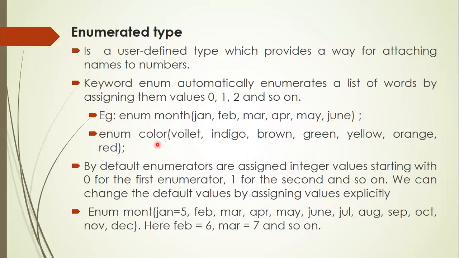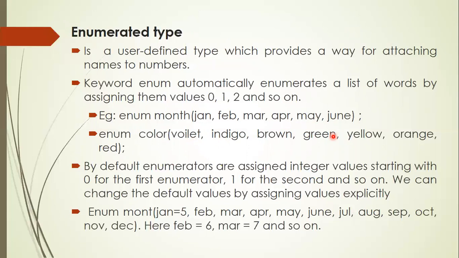The second example, the enumerated data type name is color, and the enumerators are violet, indigo, brown, green, yellow, orange, red. So here the first enumerator automatically takes the value 0, indigo 1, brown 2, and so on. That means in C++, by default, the first enumerator takes the value 0, and the next enumerator will take the value 1 more than the previous enumerator value.